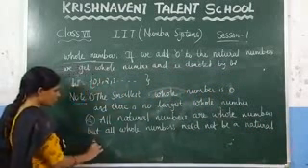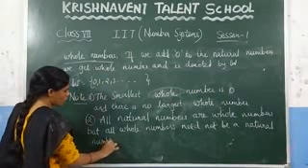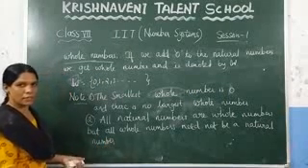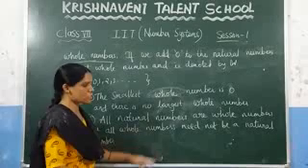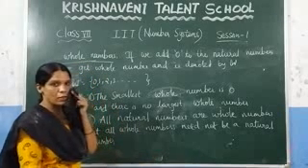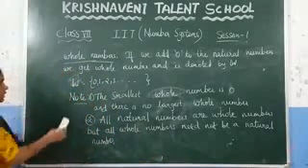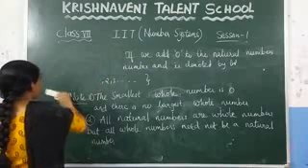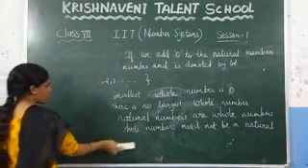Example, you can take 0. 0 is a whole number, but 0 is not a natural number. So we can say that all natural numbers are whole numbers, but all whole numbers need not be natural numbers. Now, write the next definition, which is integers.